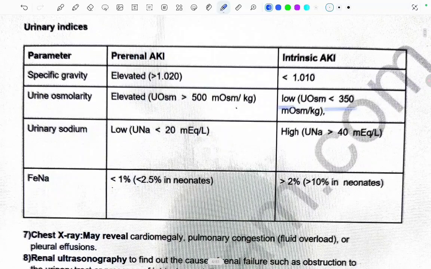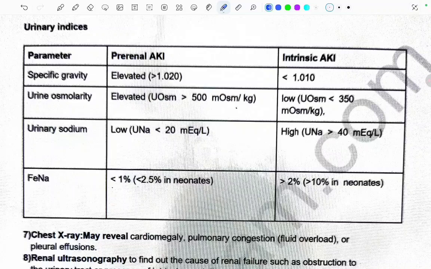Urinary sodium is low in pre-renal AKI and high in intrinsic AKI. Urinary sodium will be less than 20 milliequivalents in pre-renal and more than 40 milliequivalents in intrinsic AKI. And FeNa less than 1% in pre-renal and more than 2% in intrinsic AKI.